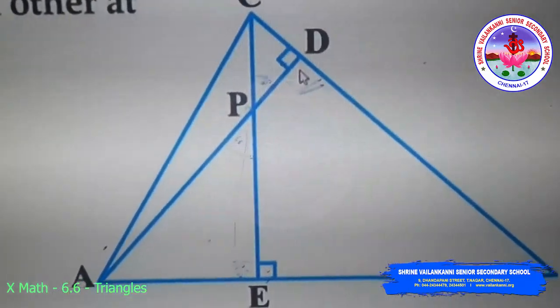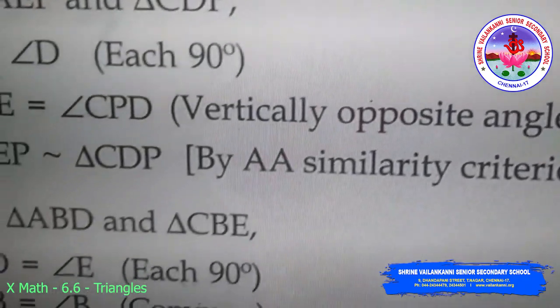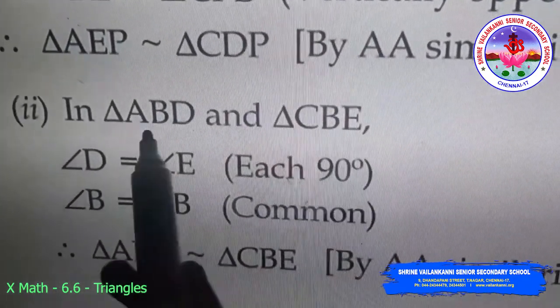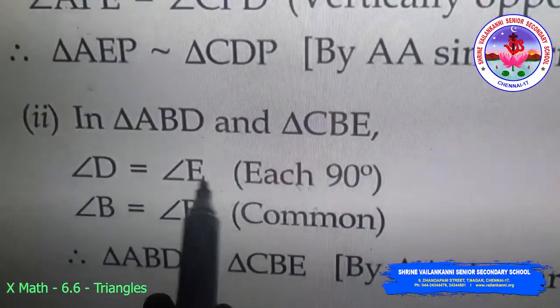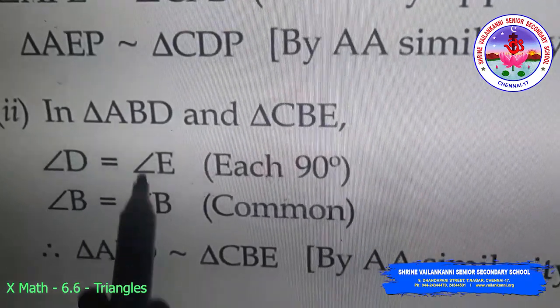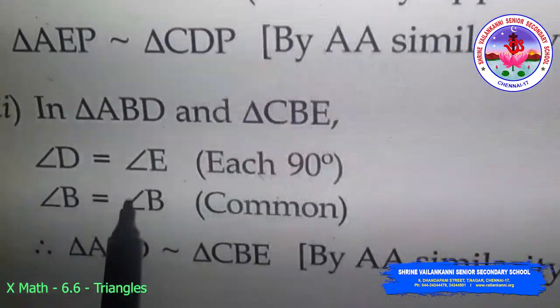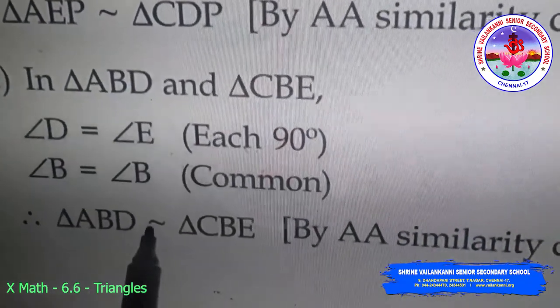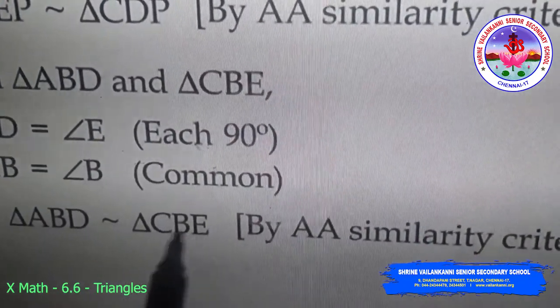So coming back to the solution here, in triangle ABD and triangle CBE, angle D is equal to angle E, each angle is 90 degrees, and angle B is common to both the triangles. So by AA similarity criterion, I got triangle ABD is similar to triangle CBE.